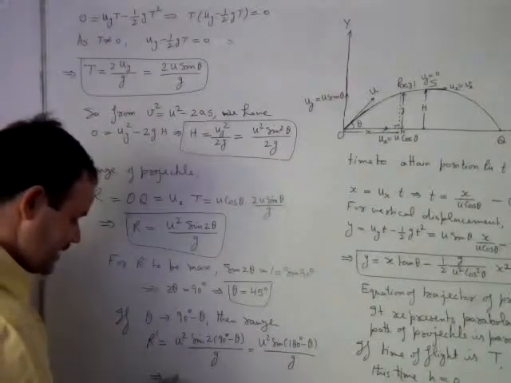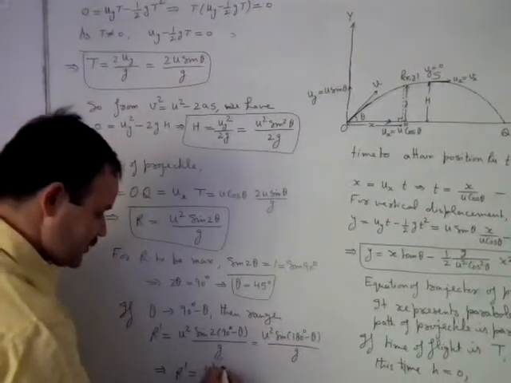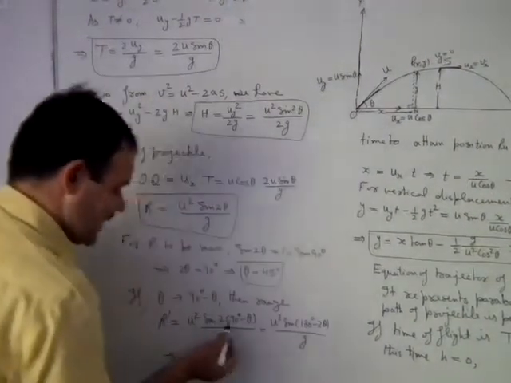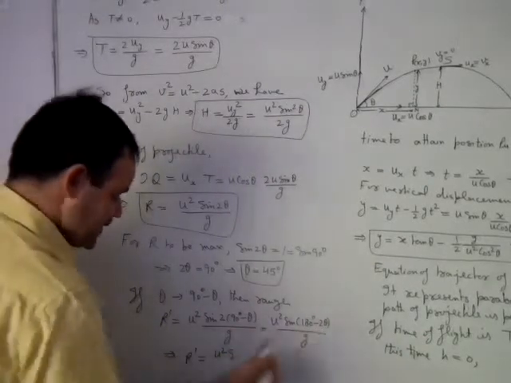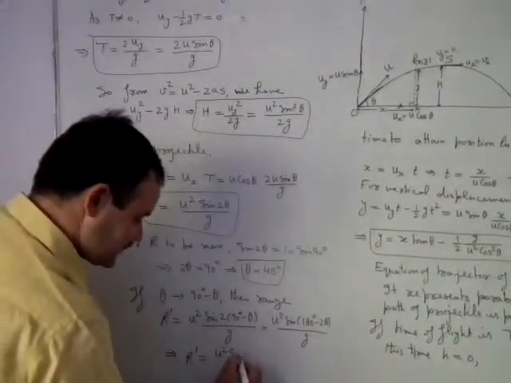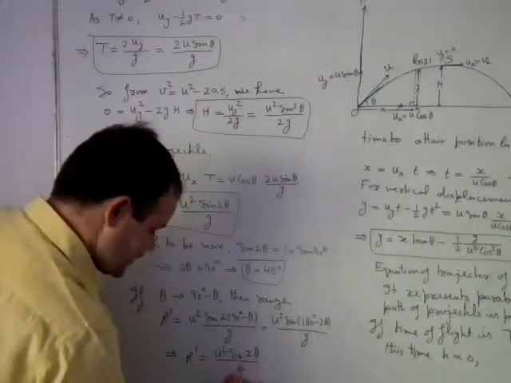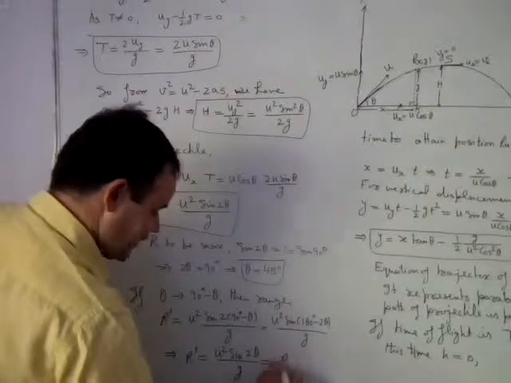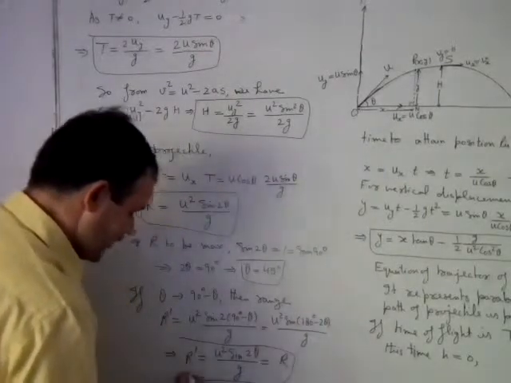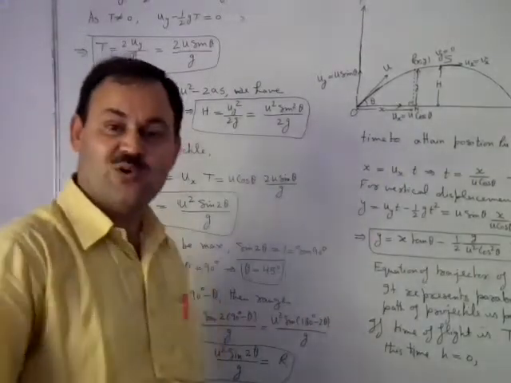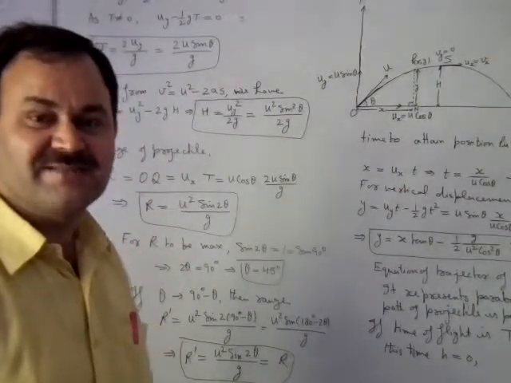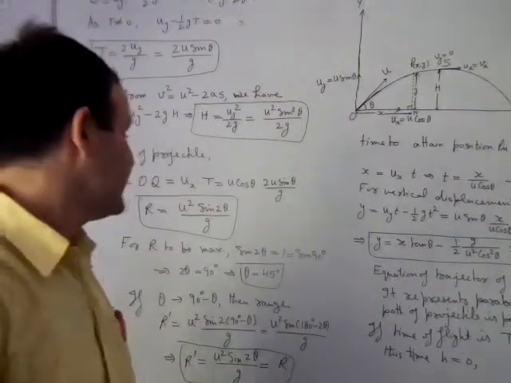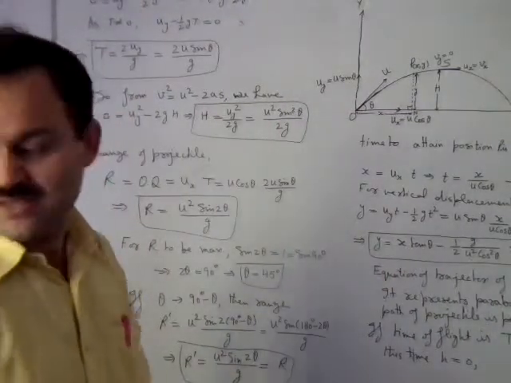So the range R dash is equal to u square sin 2 theta upon g. It remains the same as for angle theta. It means if you throw the body at an angle theta or at an angle 90 degree minus theta, the range remains the same. So if the angles are complementary, you will get the same range.